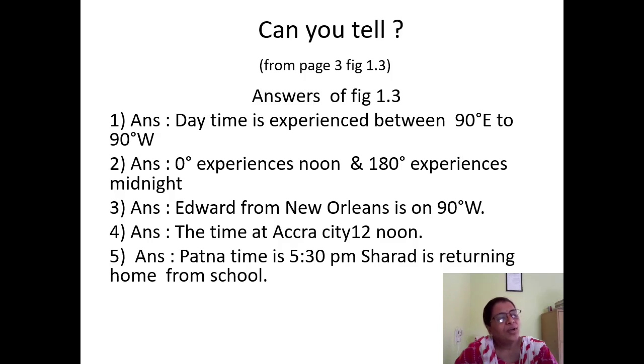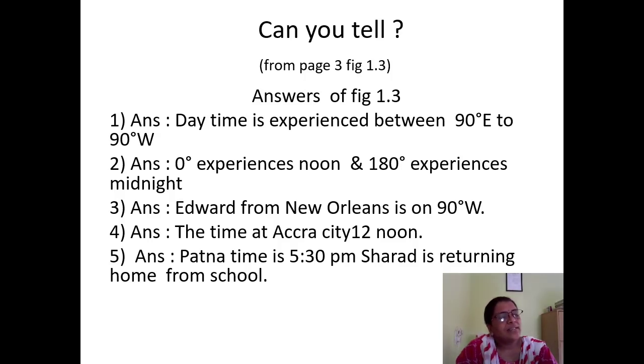The third question is, Edward from New Orleans is on which longitude? Edward is a boy who belongs to New Orleans. So what is the longitude of New Orleans? Edward from New Orleans is on 90 degree west. Question 4 is, what is the time at Accra city? The time at Accra city is 12 noon, and that girl is taking her lunch.